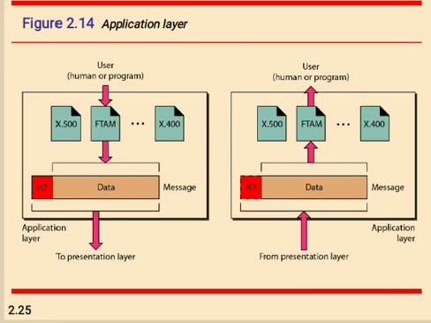So these are all what? Users, human users or programs, that should be connected to the data message from the application layer to the presentation layer.